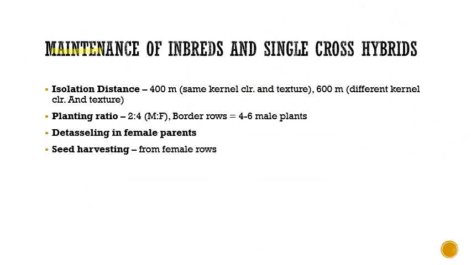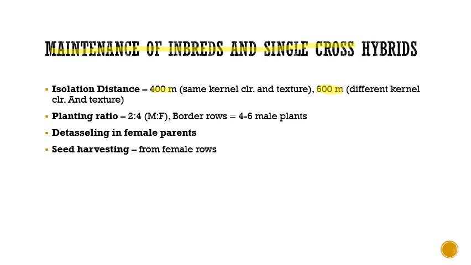So now coming to maintenance of inbreds and single cross hybrids. The isolation distance should be 400 meters if we have crops nearby having the same kernel color and texture. If we have crops nearby with a different kernel color and texture, then we have to go for 600 meters of isolation distance.